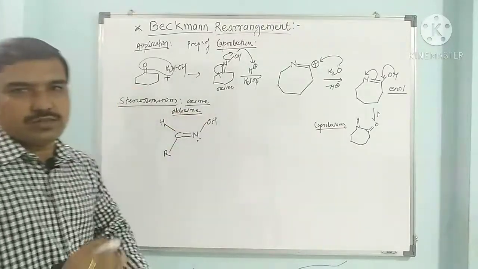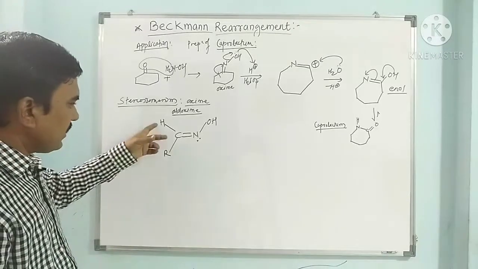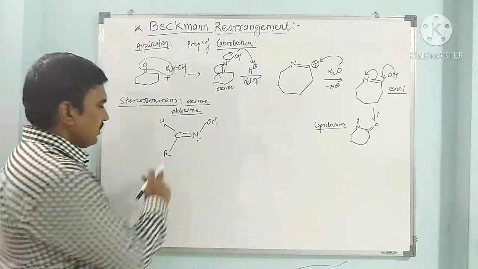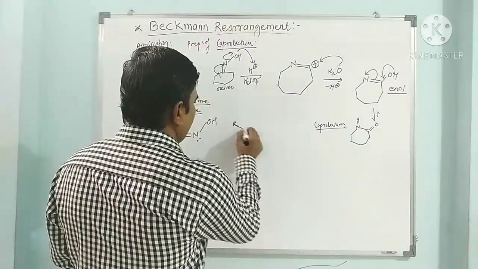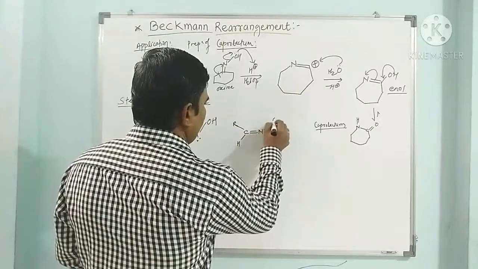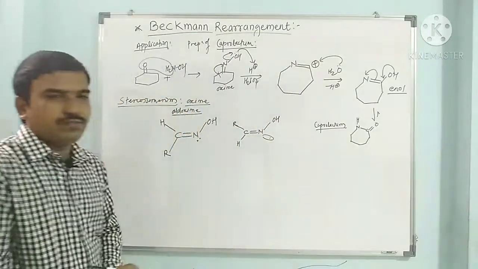In the beginning we discussed aldoxime and ketoxime. So this is an aldoxime: hydrogen, R, double bond N, and OH, with a lone pair present here.